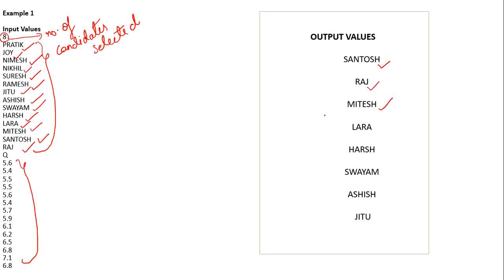Now I think even you are getting the approach: we can simply sort this array and this array, and according to this particular height array, we can just output the names of the candidates who got selected. So this is what we can do. Now let us see how to implement the code using C.